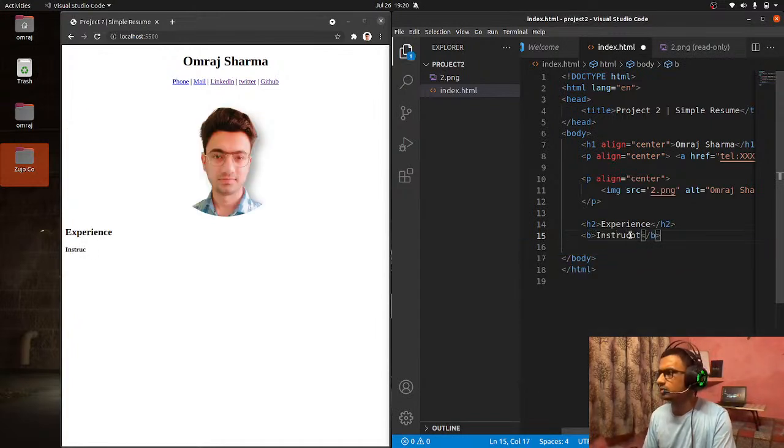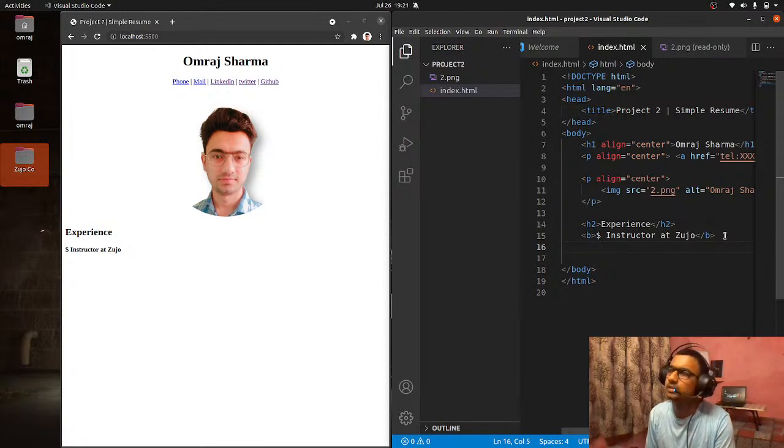Instructor at Zujo, and you can actually use some kind of emojis over here to make it much more significant from the rest, right? Okay, and in the next line you can add a few things, maybe something small, something like that.